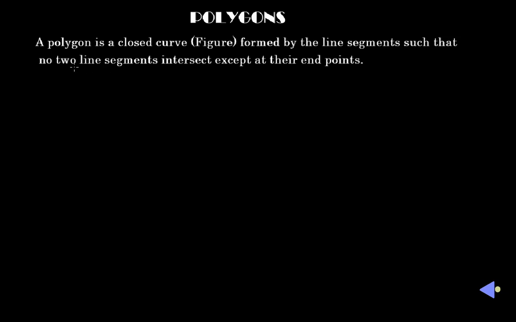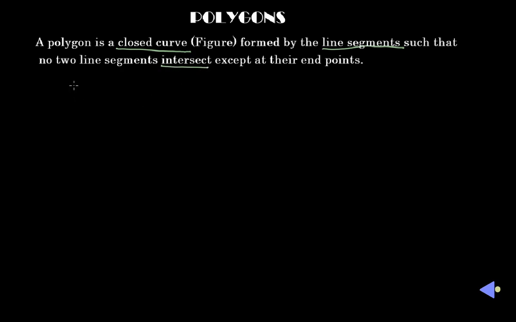Polygons. The definition of a polygon is a closed curve or figure formed by line segments such that no two line segments intersect except at their endpoints. So here, from the definition, we mark: closed curve, line segments, and intersect. Okay, so let us discuss one by one.